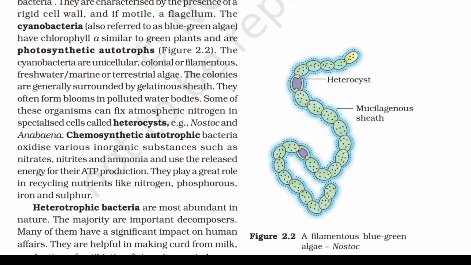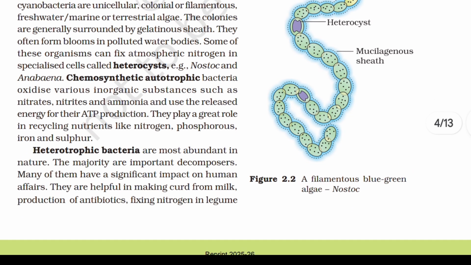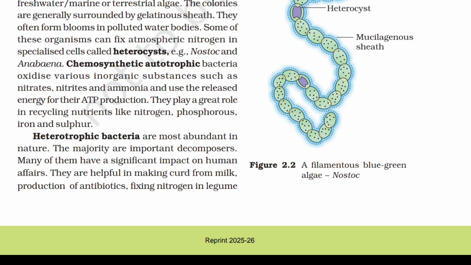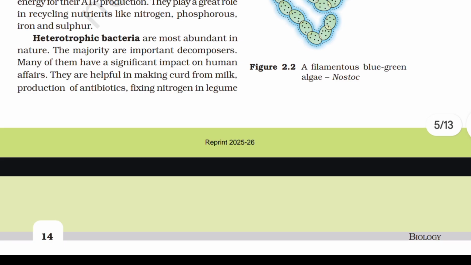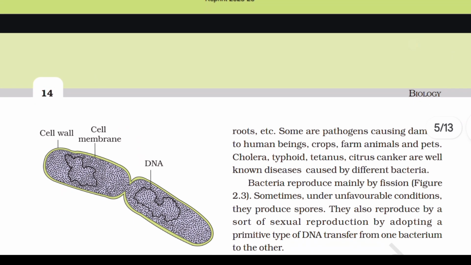Example: Nostoc and Anabaena. Chemosynthetic autotrophic bacteria oxidize various inorganic substances such as nitrates, nitrites, and ammonia and use the released energy for their ATP production. They play a great role in recycling nutrients like nitrogen, phosphorus, iron, and sulfur. Heterotrophic bacteria are most abundant in nature. The majority are important decomposers. Many of them have a significant impact on human affairs. They are helpful in making curd from milk, production of antibiotics, fixing nitrogen in legume roots, etc.